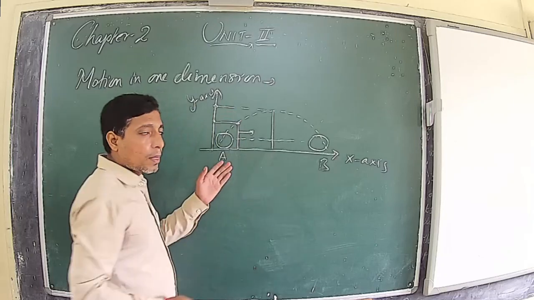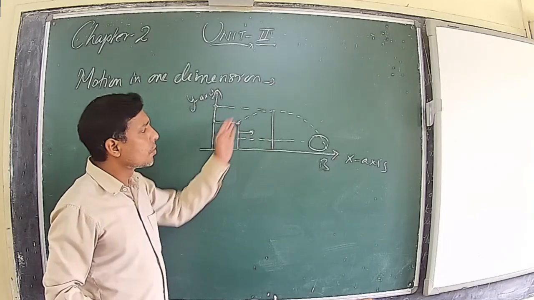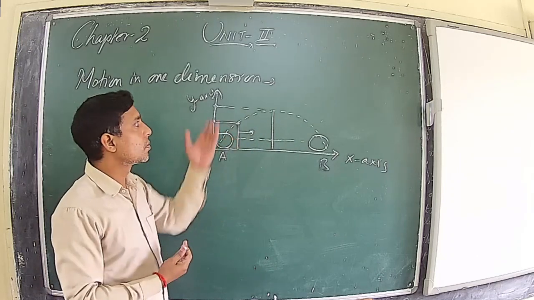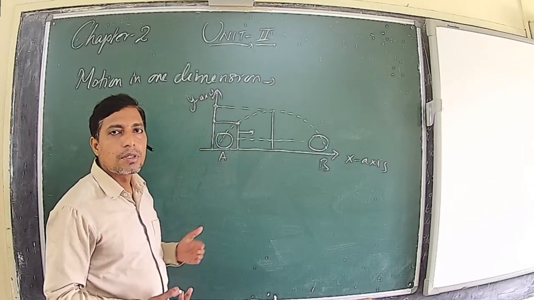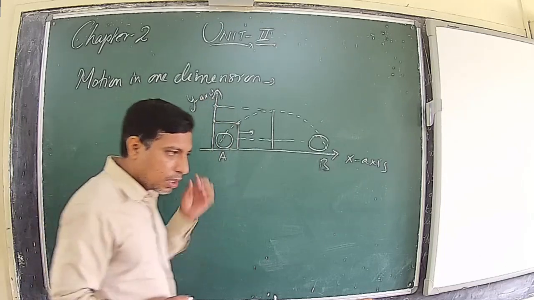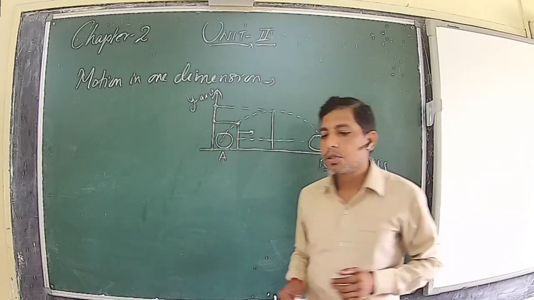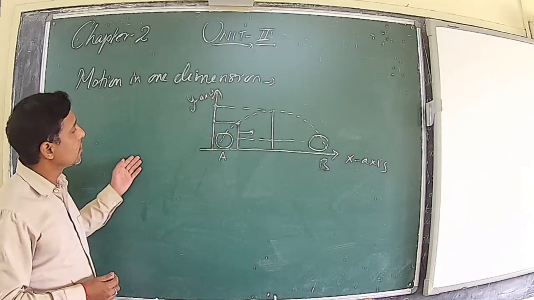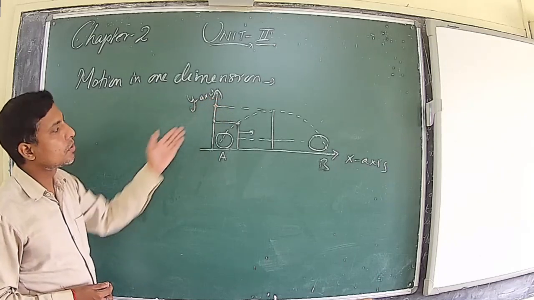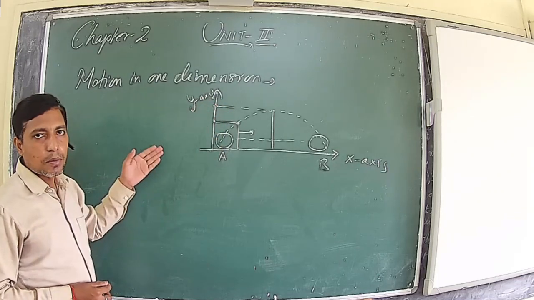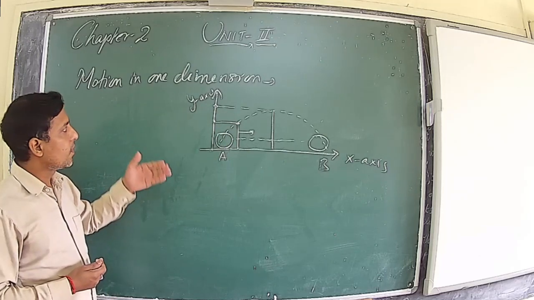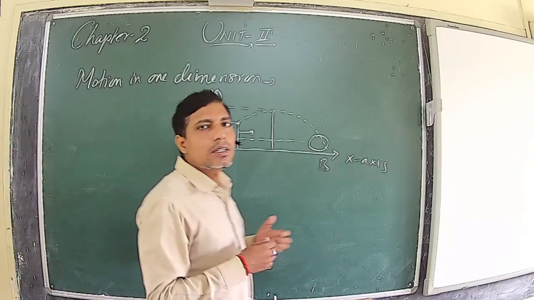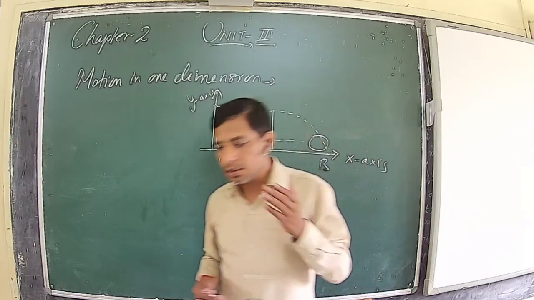So when we kick a football and it moves on a curved path, it changes the position in two different directions. This is the basis of our saying motion in one dimension, motion in two dimensions, and also motion in three dimensions. When a body changes position with respect to time only in one direction, it is called motion in one dimension. If a body changes the position in two directions at a time, it is called motion in two dimensions. And if a body changes the position in three dimensions, it is called motion in three dimensions.